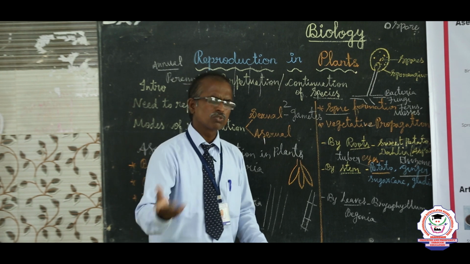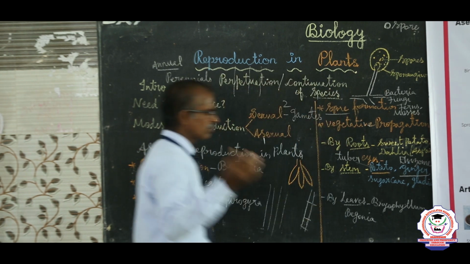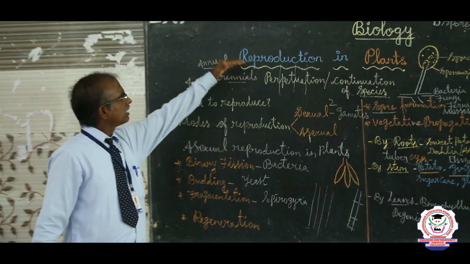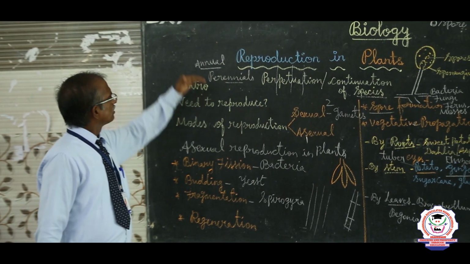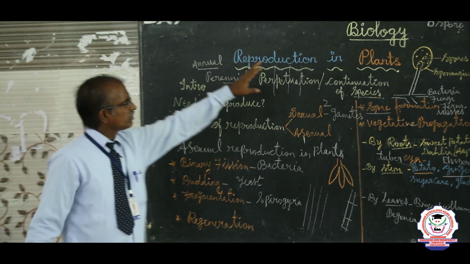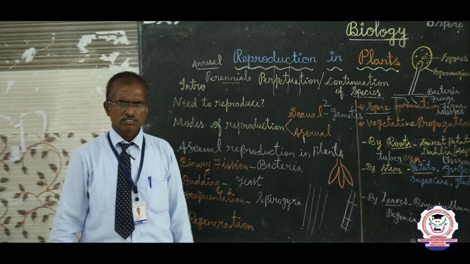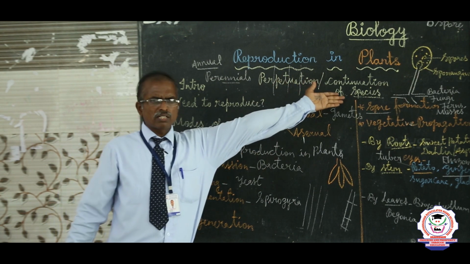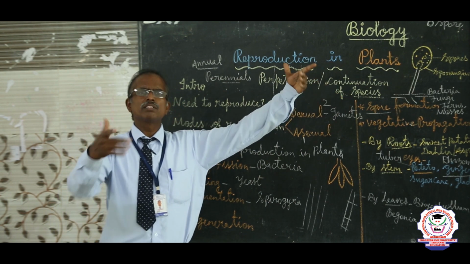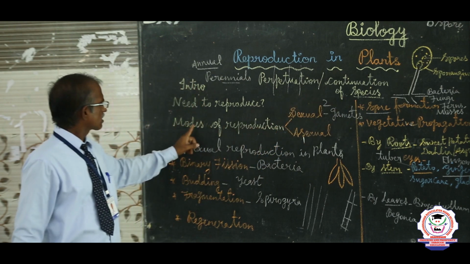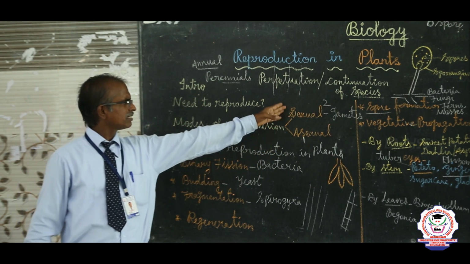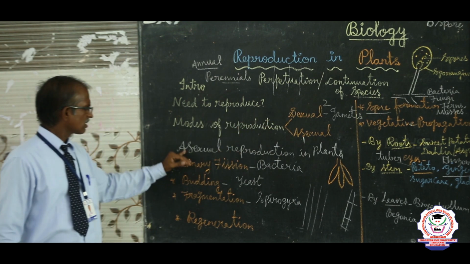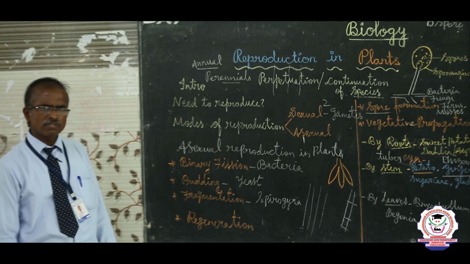Now we go to the summary of the lesson, reproduction in plants. If there is no reproduction, including in humans, what will happen? Species perish. Next, modes of reproduction. How many types? Asexual first and then sexual. What are the methods of asexual reproduction?